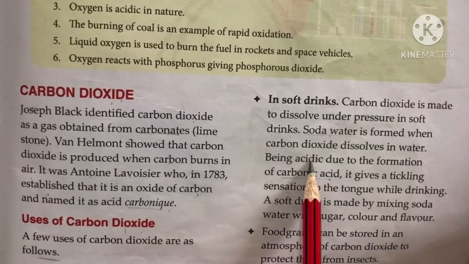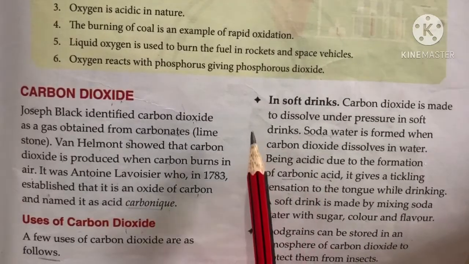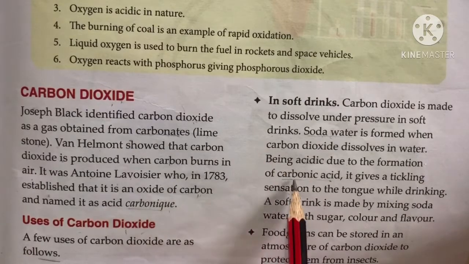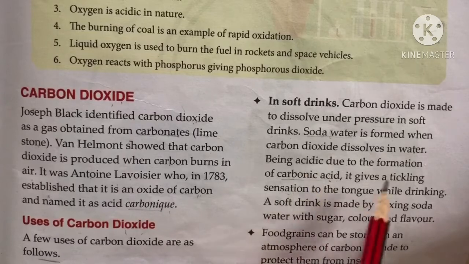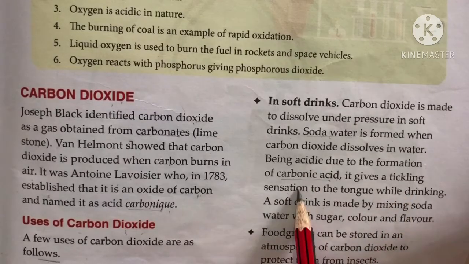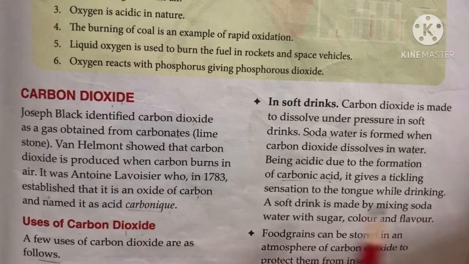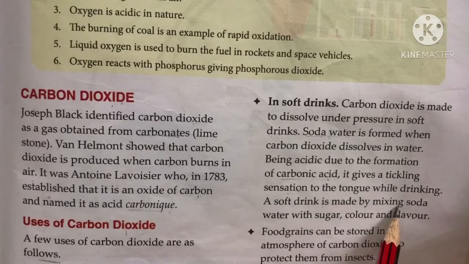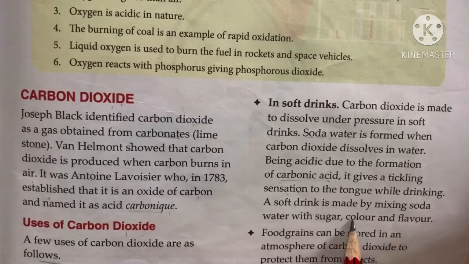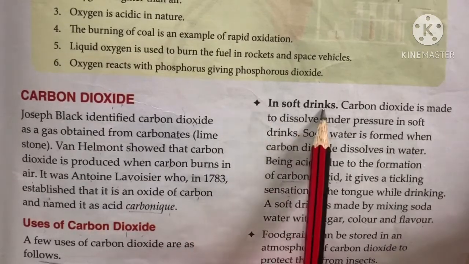Being acidic due to the formation of carbonic acid, carbon dioxide is used to form carbonic acid. That is why it is acidic in nature. It gives a tingling sensation to the tongue while drinking. Then a soft drink is made by mixing soda water with sugar, color and flavor. So, this is the use of carbon dioxide in soft drinks.